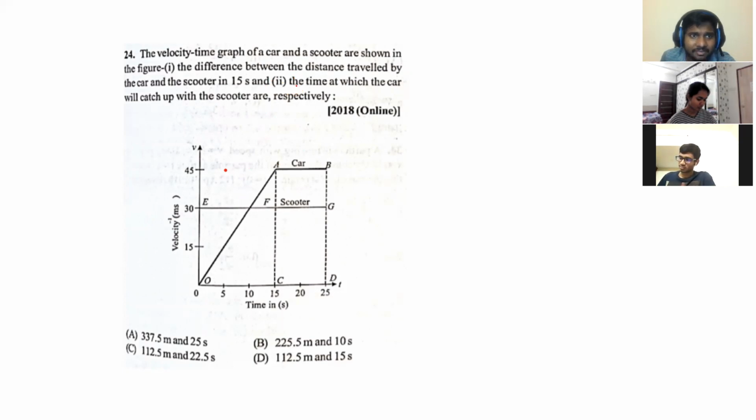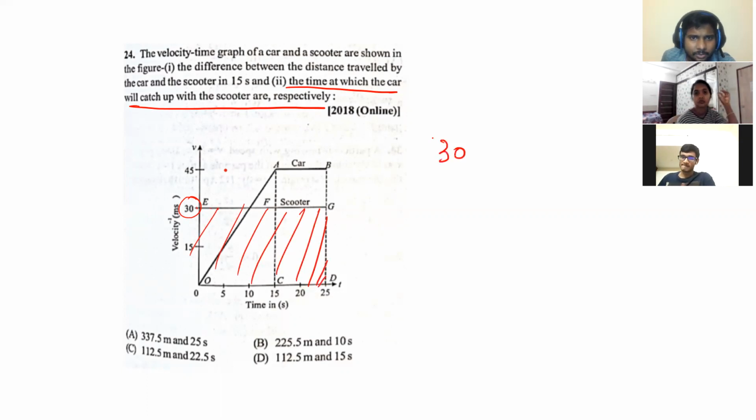Then the time at which the car will catch up with the scooter. First thing, the difference in the distance, you see. What is this distance? Scooter velocity is 30, right? 30 into time, the area under this curve. So 30 into time is how much? Area of the rectangle, base into height, length into breadth. 30 into 25 is 750 meters.